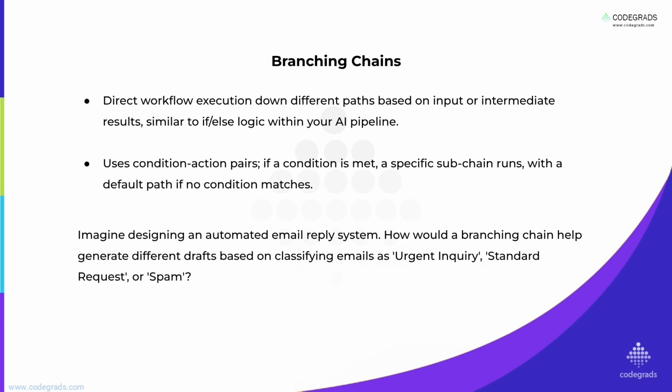If it is an urgent inquiry, it routes to a subchain drafting an urgent reply. If it is a standard request, it uses a different subchain for standard helpful responses. If it is spam, it might trigger a logging action or a minimal acknowledgement. A default path could flag unclassified emails for manual review. This creates a far more intelligent and context-aware automated system.